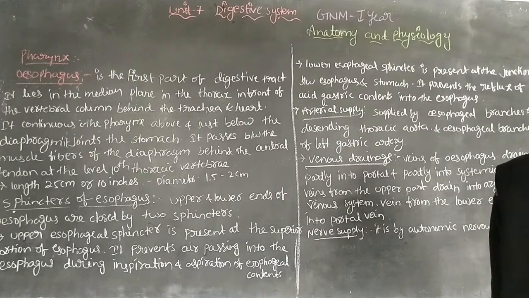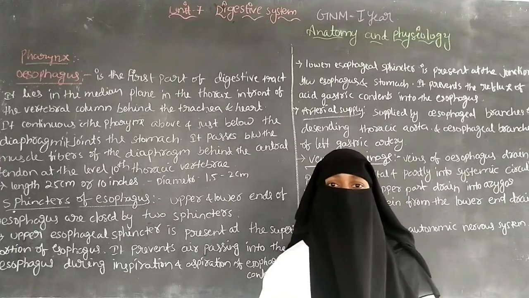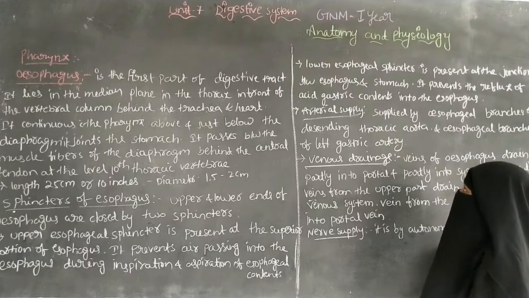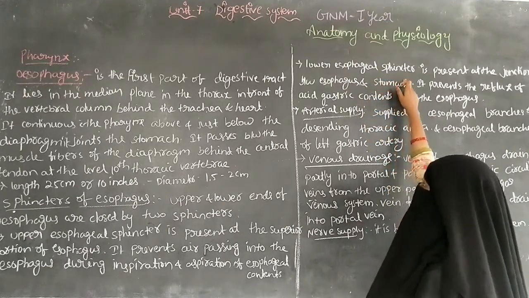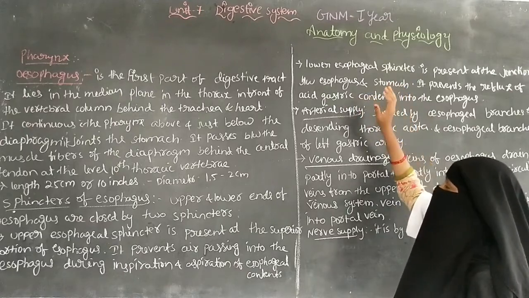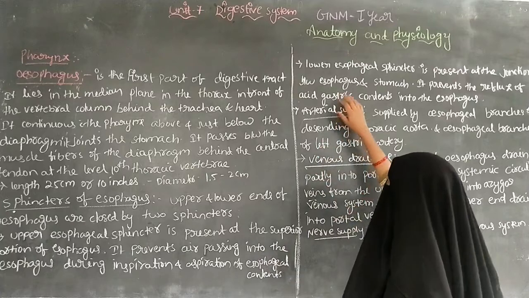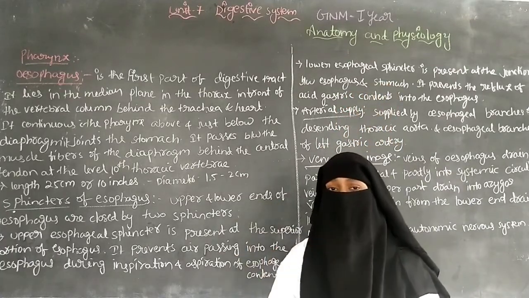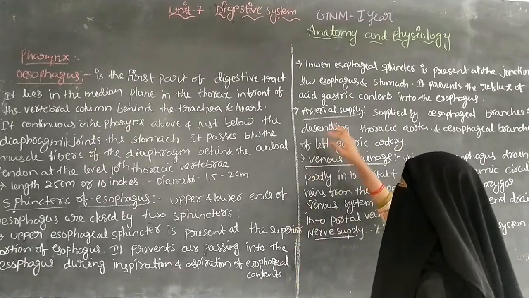The lower esophageal sphincter is present at the junction between the esophagus and the stomach. If you are taking any food, it passes through the esophagus into the stomach, where the food materials are digested by the gastric secretions.